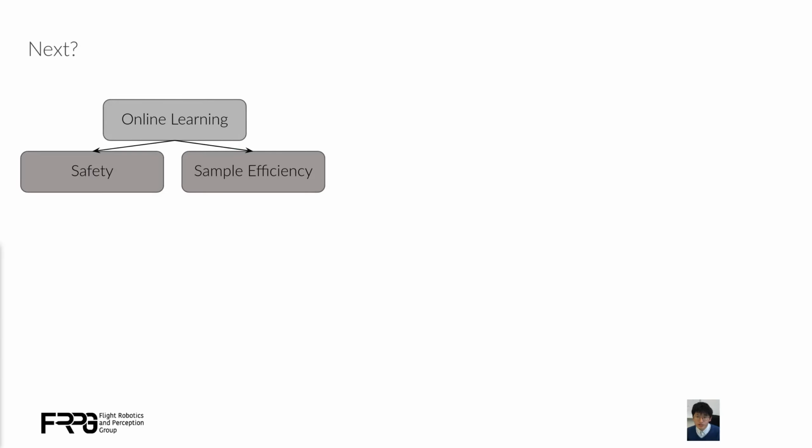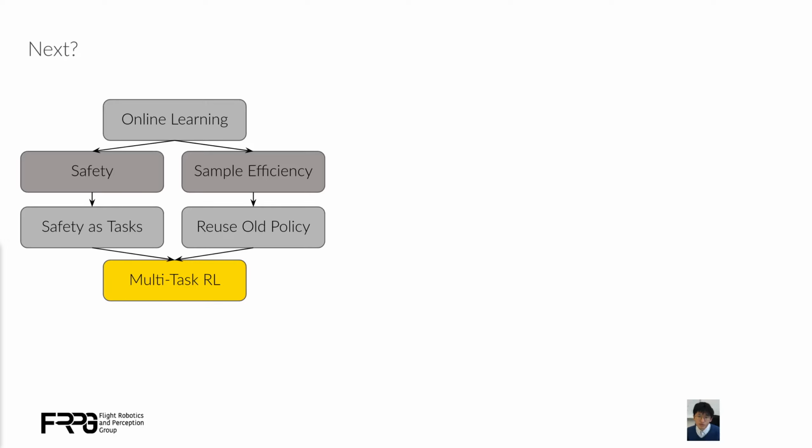Here I would like to point out the most important missing pieces in current RL-based control, that is safety and sample efficiency. Although there are many good works in these two directions, their solutions are not always compatible. I would like to provide a novel perspective from multitask RL. Since we can formulate the safety problem as a special task, we can actually tackle both problems at the same time.